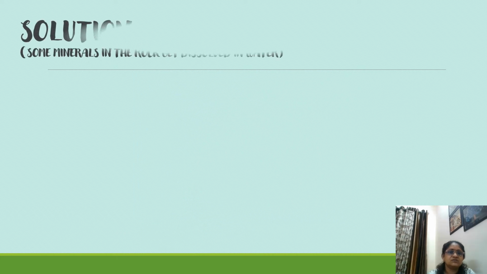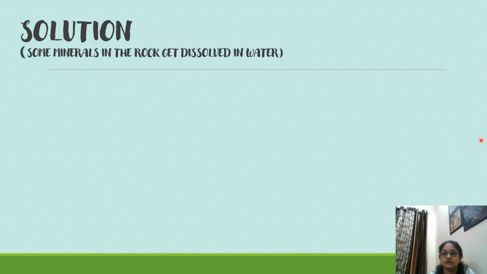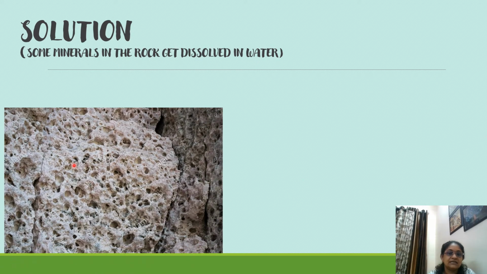Okay, the next reason why chemical weathering takes place is solution. Now, we know what a solution is. We put sugar in water or salt in water, we mix it, and we make either a sugar solution or a salt solution. In the same manner, some minerals in the rock get dissolved in water. Mostly this happens in limestone.